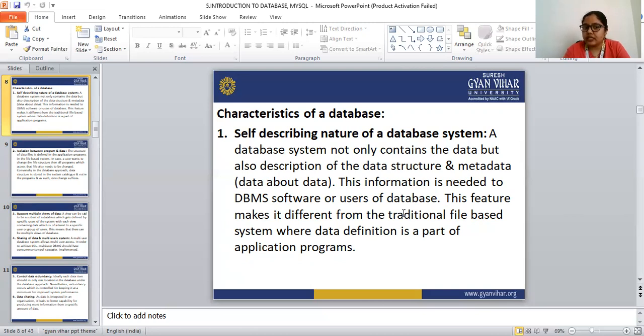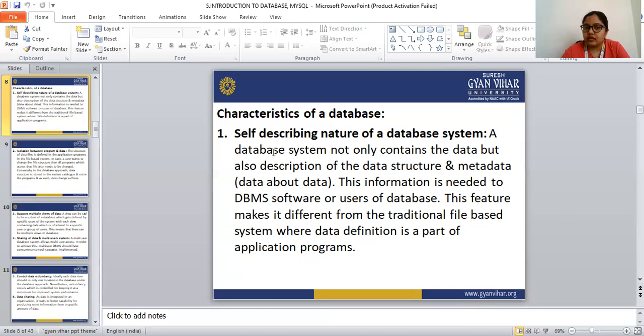That means the database system contains the data. The database system should contain the data, as well as a description of the data structure and the metadata. So a database system not only contains the data but also a description of the data structure and the metadata. This information is needed by the DBMS software or users of the database. DBMS is the database management system.